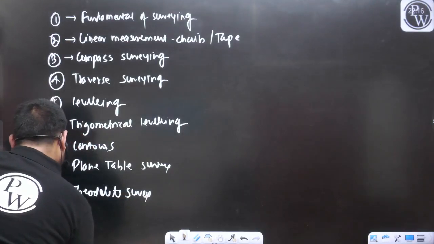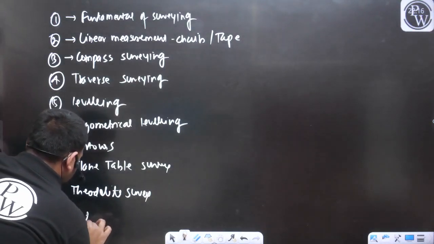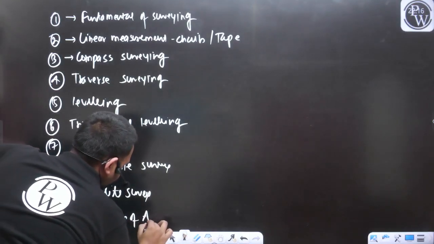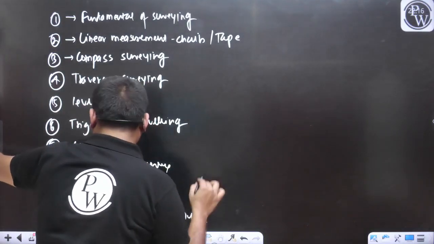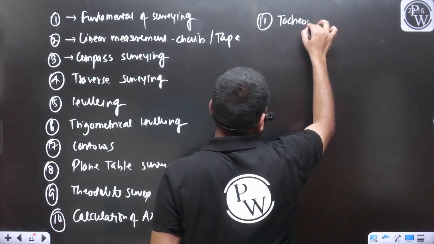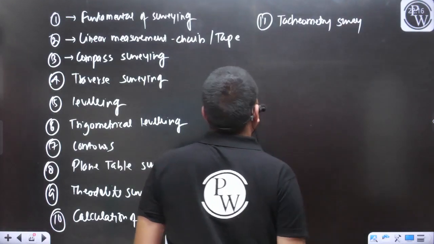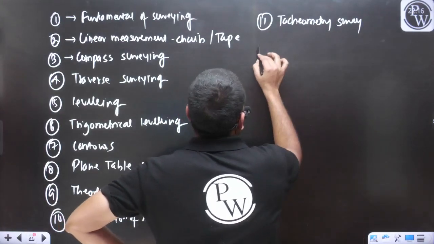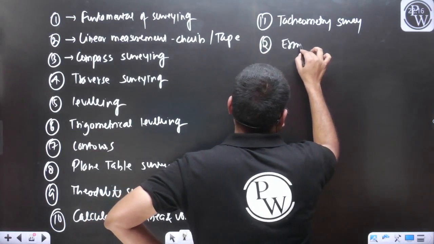We discussed calculation of area and volume, tachometry survey, and errors and accuracy.